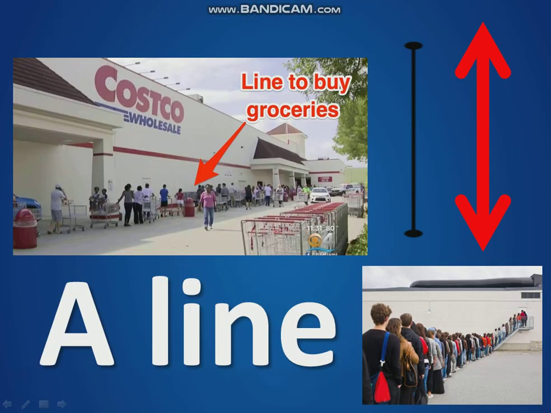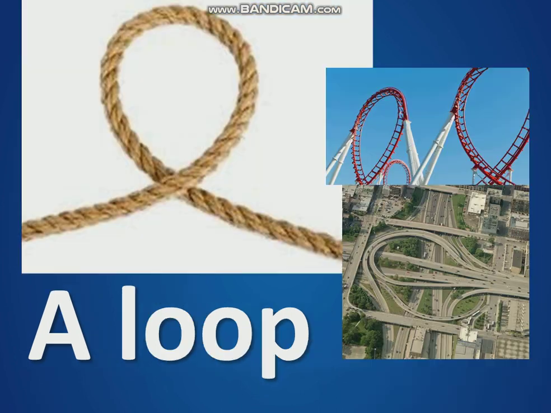All right, a line. These are lines here. But lines are also, you can find them in stores. This is a line. In Portuguese, a fila. So a line can be a linha or a fila. And a loop. This is a loop. These are roller coaster loops. This is a loop in the highway. I don't know what a loop is in Portuguese, but these are loops in English.